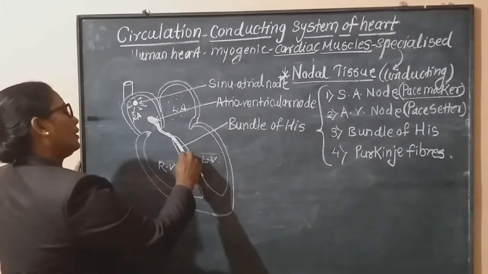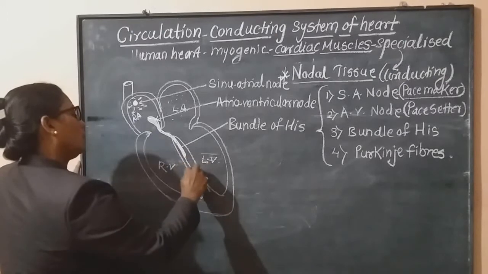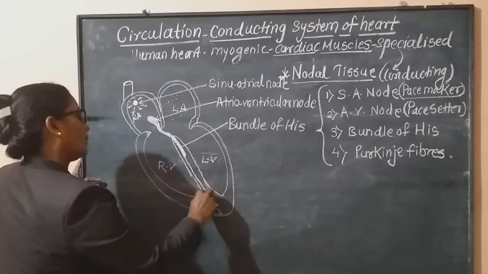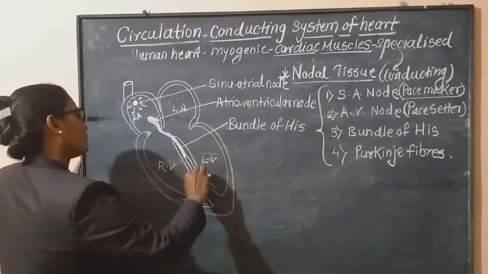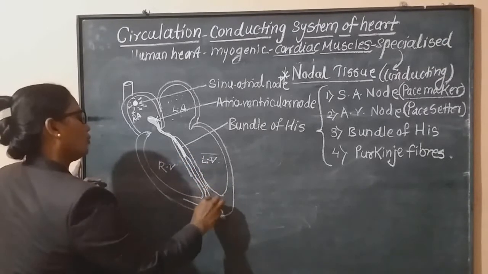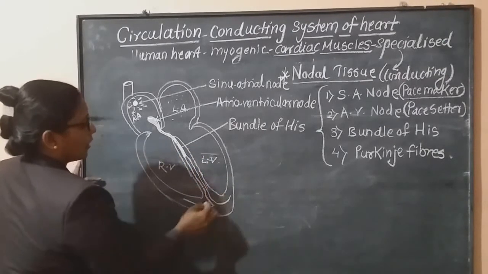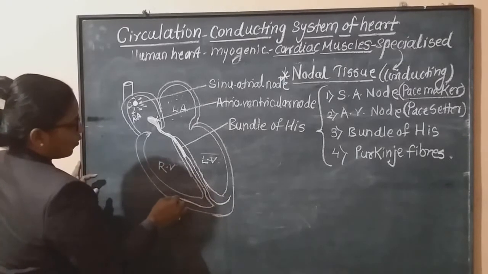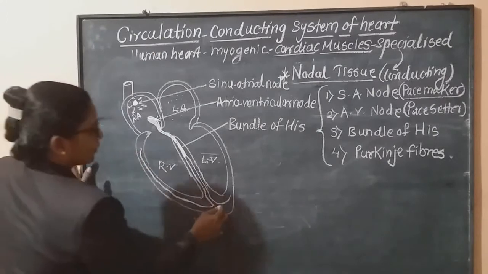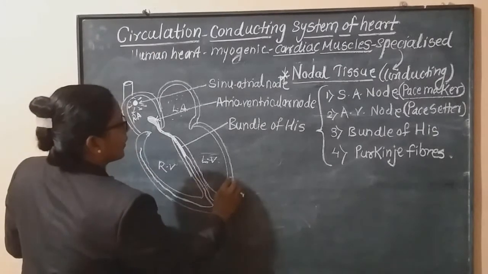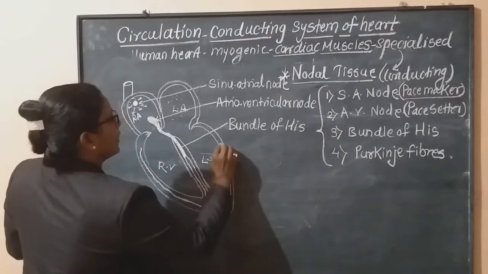When this bundle runs through the interventricular septum, it bifurcates, that is, divides into two branches, and these branches go towards the right side of the heart wall, that is the ventricular wall, and then into the left one.